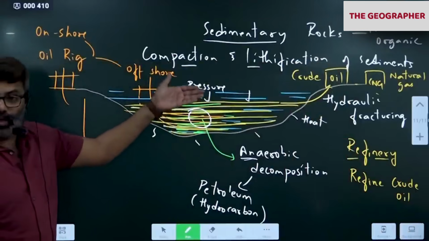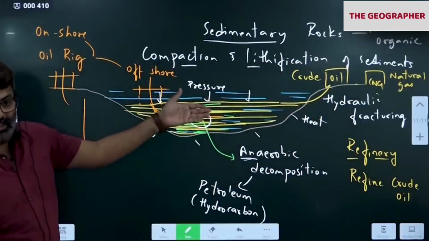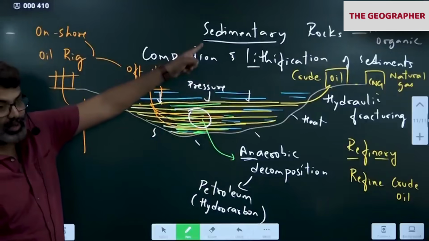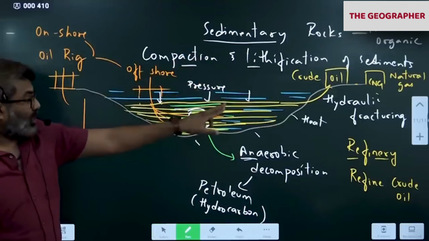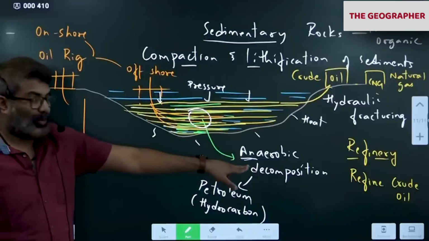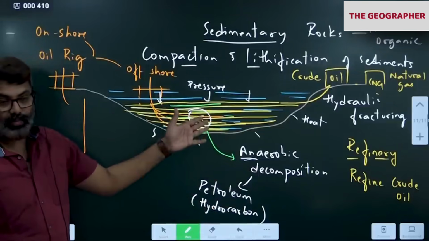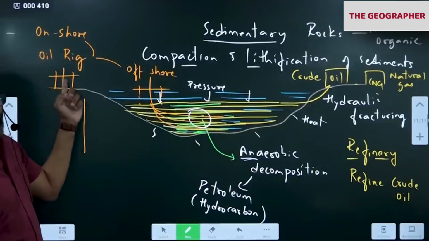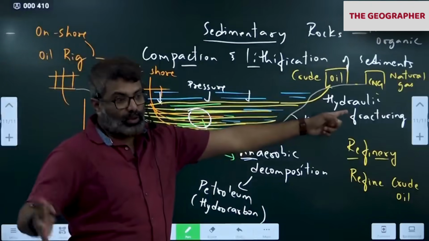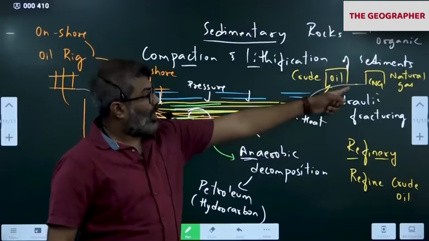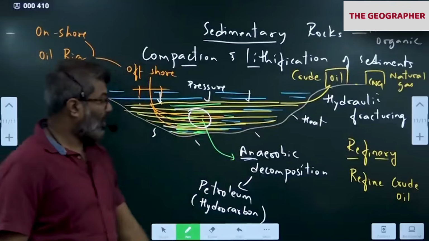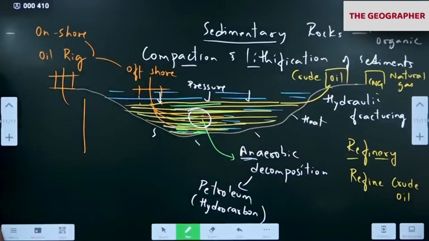Simple. Marine organisms, dead phytoplankton, get trapped inside the rock. Inside what rock? Sedimentary rock. For many years, slowly they undergo anaerobic decomposition. When they undergo anaerobic decomposition, petroleum is formed inside the rock. Once the rock is formed, we set up a well and do hydraulic fracturing, through which we extract the oil. Oil comes out, gas comes out. Gas is stored separately, oil is stored separately. So in the refinery, we refine crude oil.